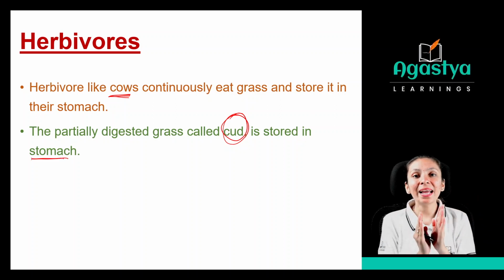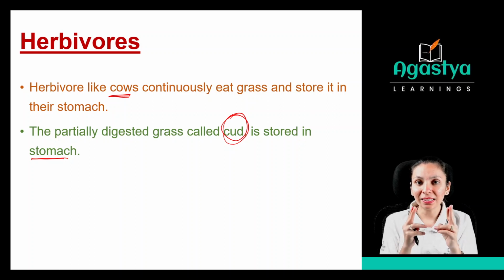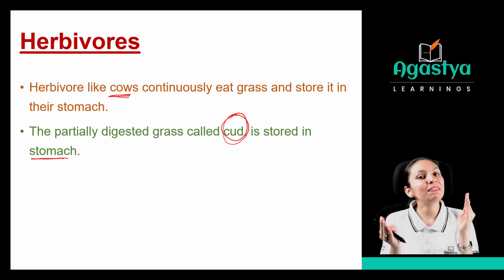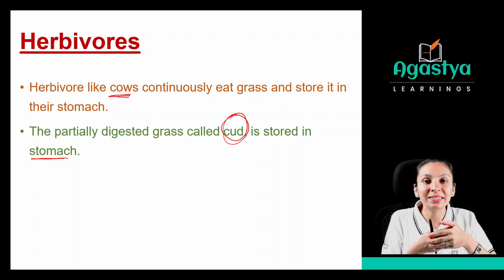So if they take grass, then they will cut it, they will grind it, and they will chew it. Now this is partially digested, because it is not fully digested, that's why we say it is partial digestion. Okay. So after this partial digestion, the food is ready, and that is known as cud. C-U-D, that is cud, right?